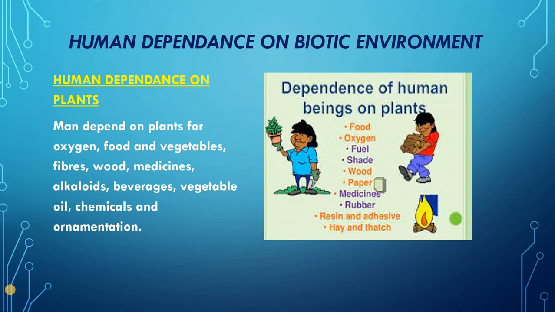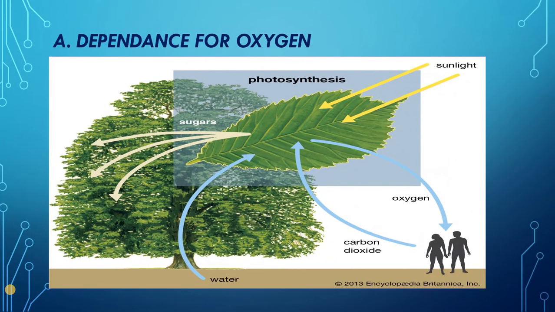Now man depends on plants for what? For oxygen, for foods and vegetables, for fibers, for wood, for medicine, alkaloids, beverages, vegetable oils, chemicals and ornamentation, etc. Now each of these dependences we will discuss in detail. Now first one is what? First one is dependence for oxygen.